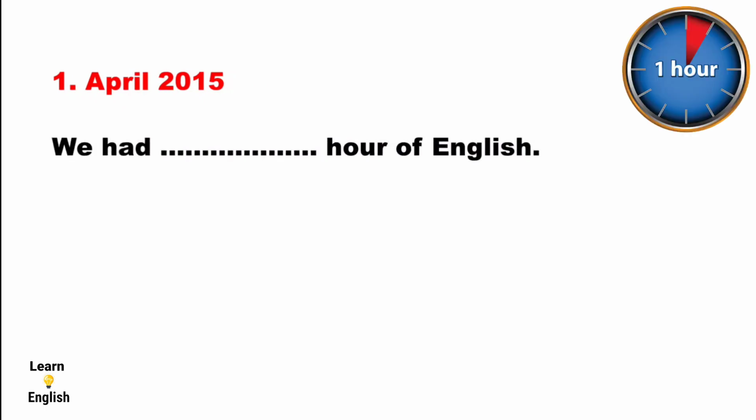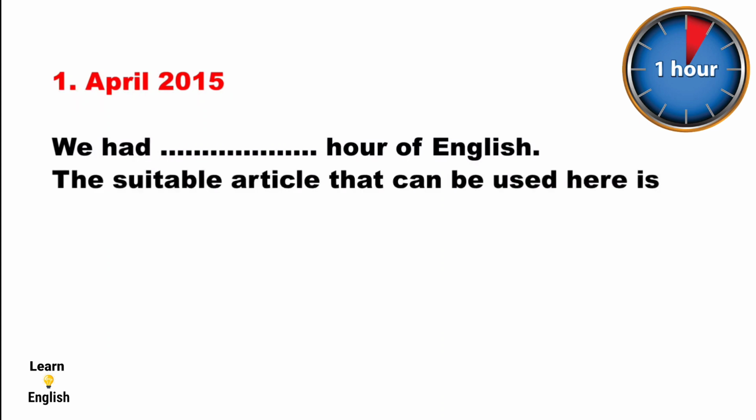Coming to the first question, which was asked in April 2015. The first question is, we had dash hour of English. The suitable article that can be used here is option A, the; option B, a; option C, an; option D, a or the.